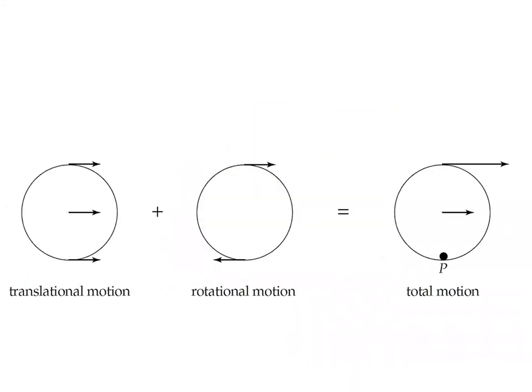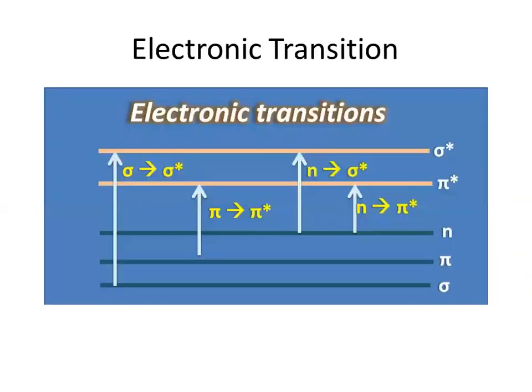So this is the combination of translation and rotation. Like if I throw a ball from this to this direction, of course it is going to rotate, and it is going in this direction, the x direction or the y direction. So this is the combination of both translational and rotational movement. Clear? Just look at what movements exist within the molecules.